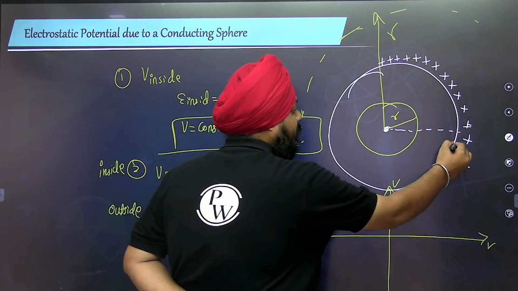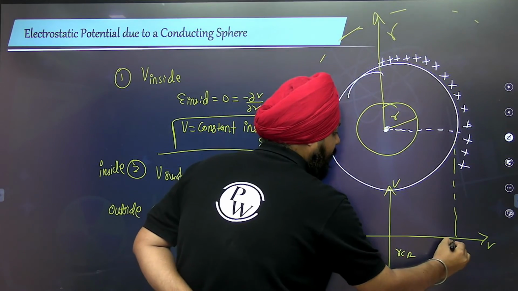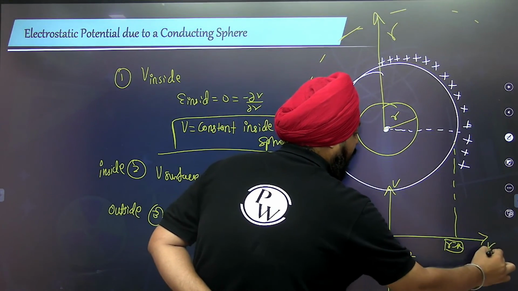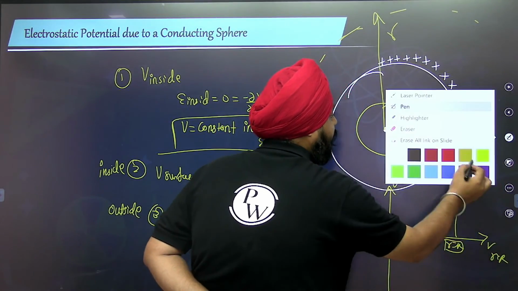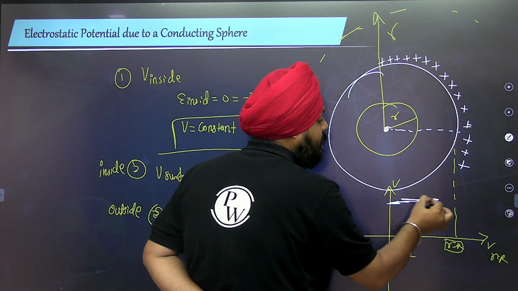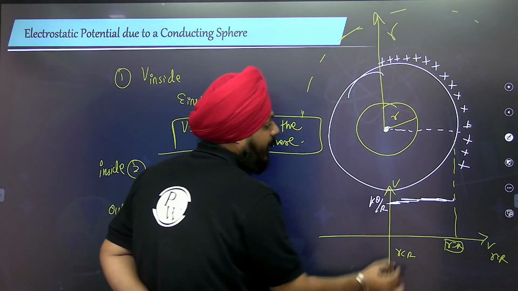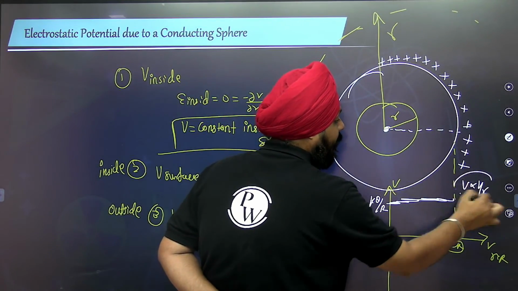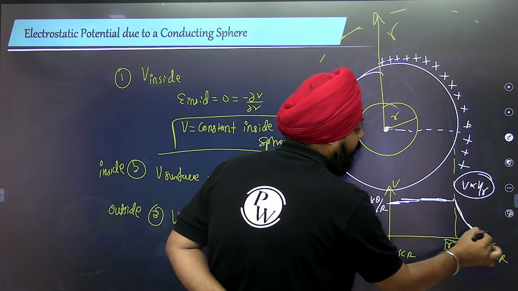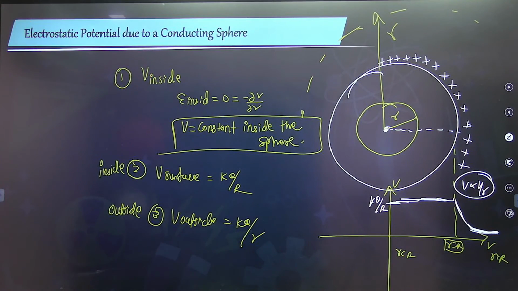So when r is less than R, when r is equal to R, when r is greater than R: when r is less than R, the potential is constant. At the surface it is kq by R, and after that it decreases with respect to r, following the inverse relation. The graph is like this. Yes or no, guys?